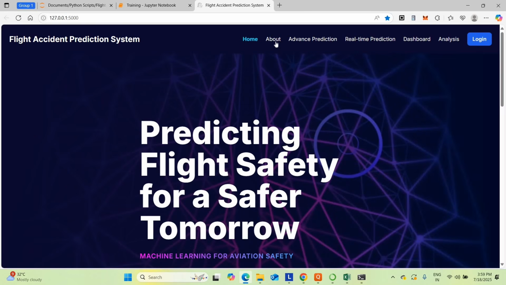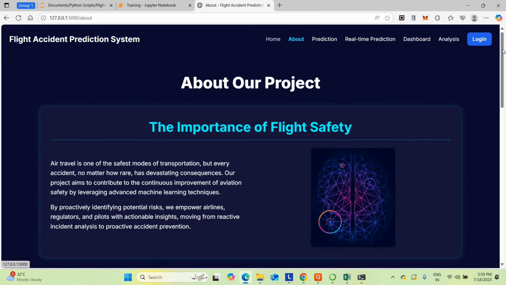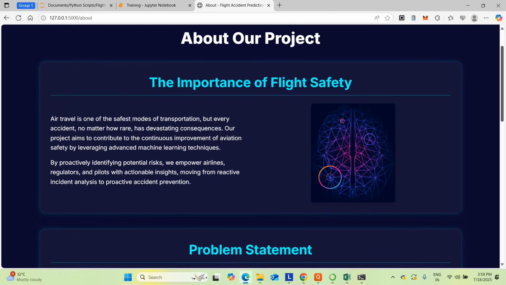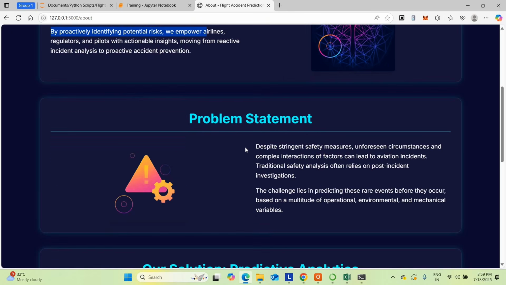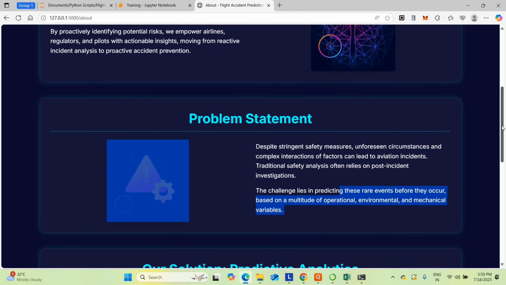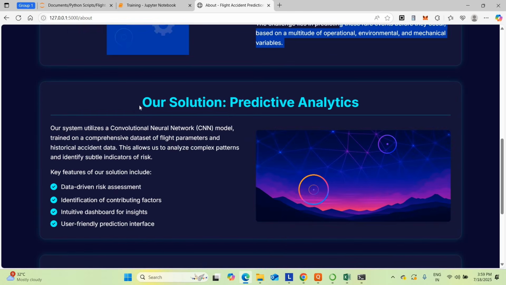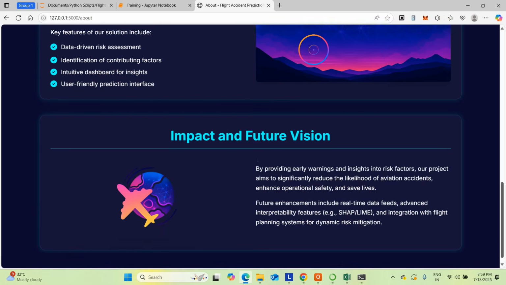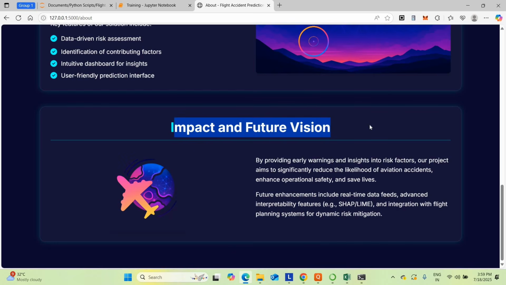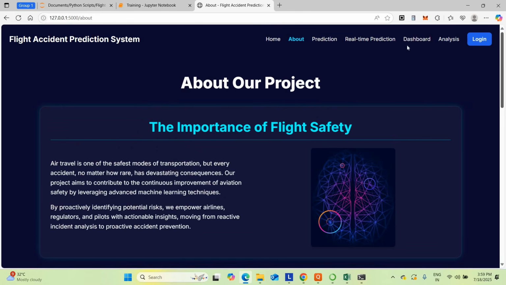There are multiple options available. Inside the about page, it will mention how the project works and why the project has been implemented. Everything is explained, including the solution we are going to offer, the importance, and the future vision of the project. Everything is given in the about us section.